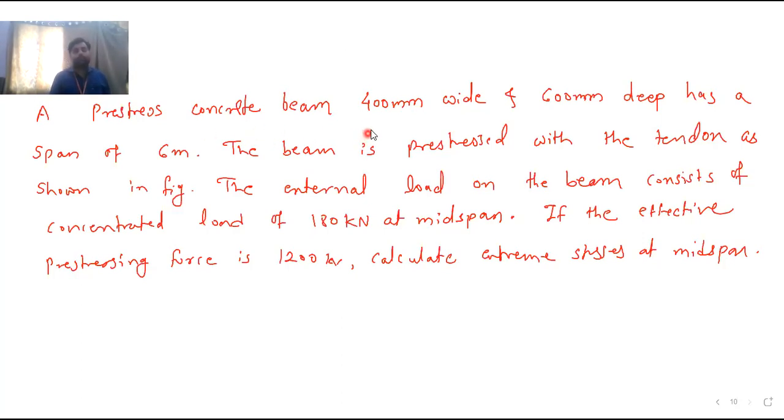What is the problem? Pre-stressed concrete beam 400 mm wide, 600 mm deep, span 6 meter. Three dimensions are given. Pre-stressed with a tendon shown in figure. I will draw the figure now. The external load on the beam consists of a concentrated load of 180 kilonewton at midspan. So at the center of the beam, there is an external point load acting whose value is 180 kilonewton. If the effective pre-stressing force is 1200 kilonewton, calculate the extreme stresses at midspan. Okay, so this is 1200 kilonewton. So now I will draw the given diagram first. This is the beam.